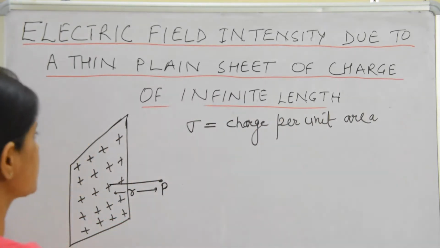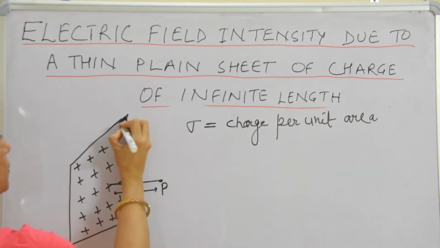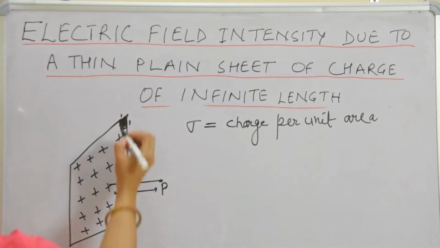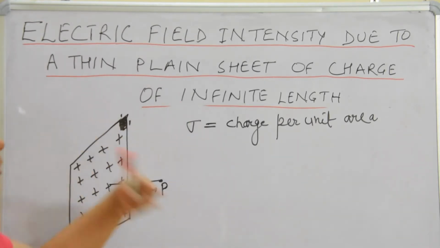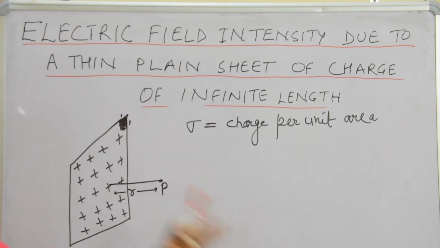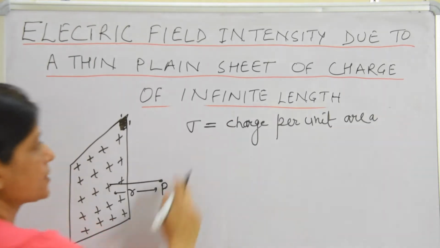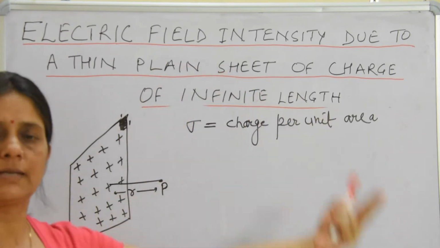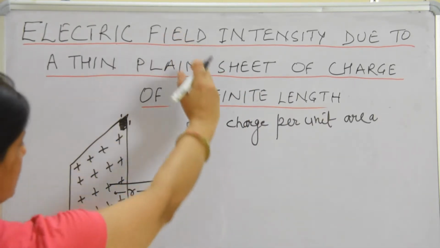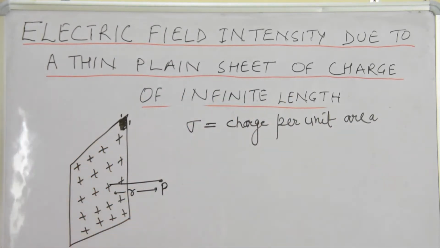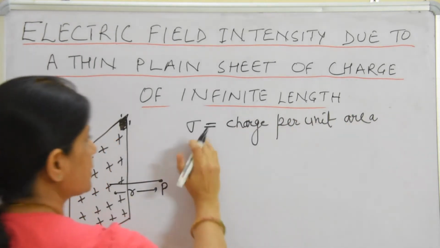Charge per unit area means in 1 unit area, the charge is sigma; in 2 unit area, the charge is 2 sigma; in 3 unit area, 3 sigma. Suppose the total area is B, then in B area the charge is sigma B. So it is given that the charge per unit area is sigma.